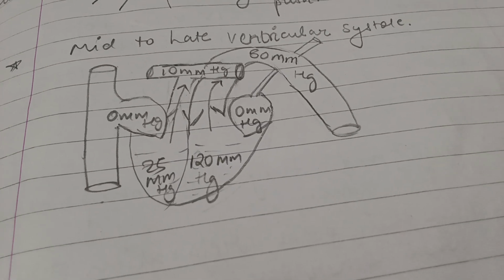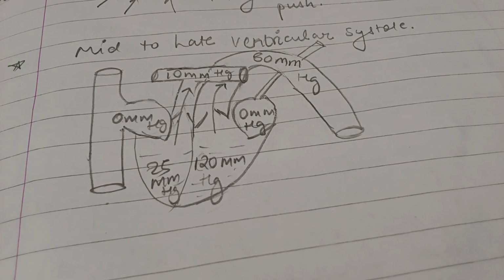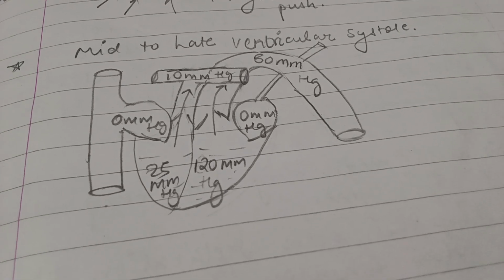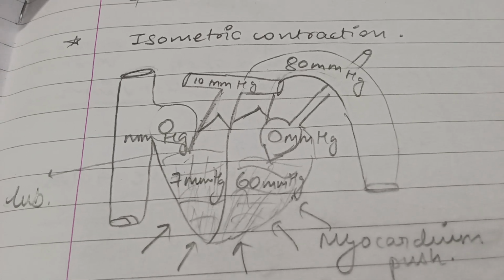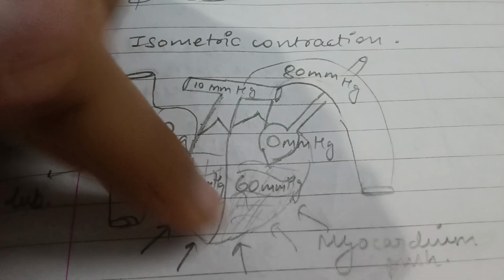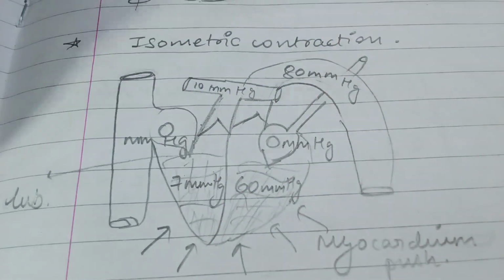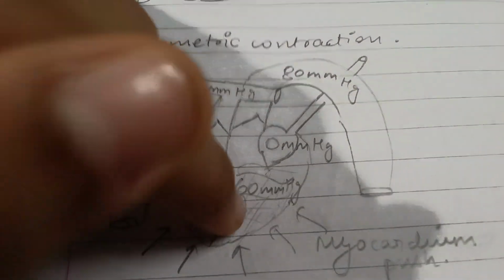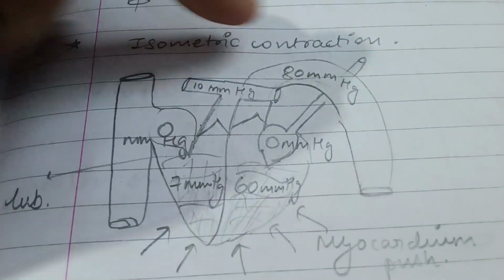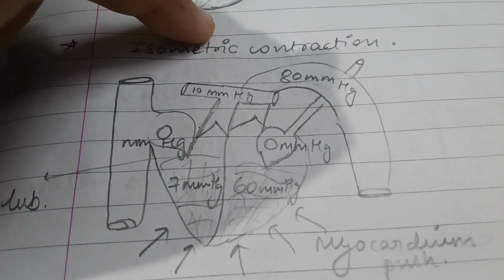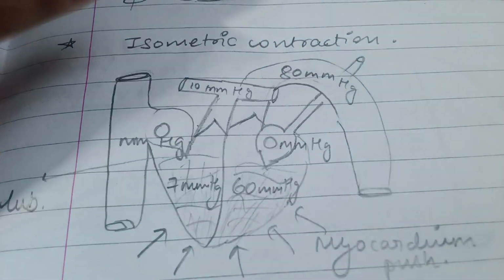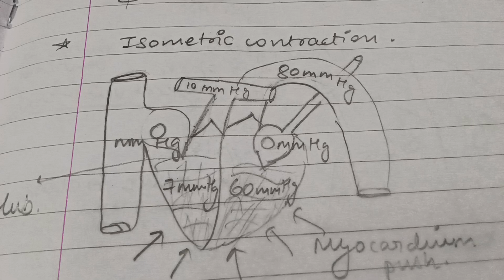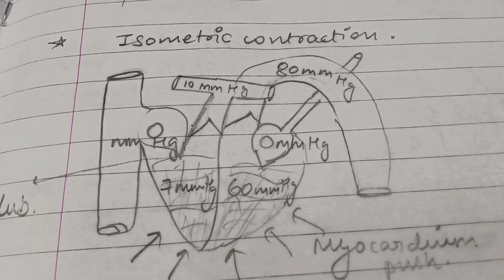Again the blood will get transported to the arteries, but the middle portion we have just skipped, which is isometric contraction. In this phase, the ventricles are receiving all the blood from the atria, and they are not giving it to the arteries because the pressure is not high enough. So the myocardium builds up the pressure.